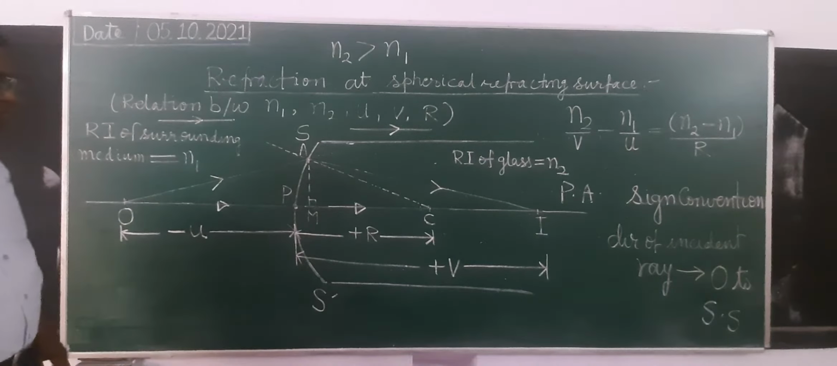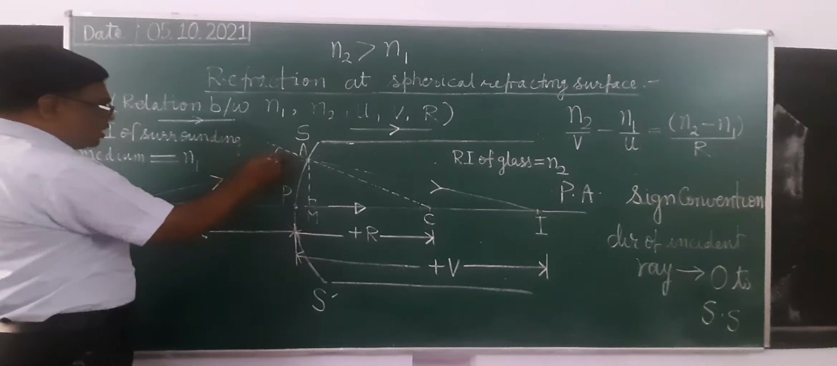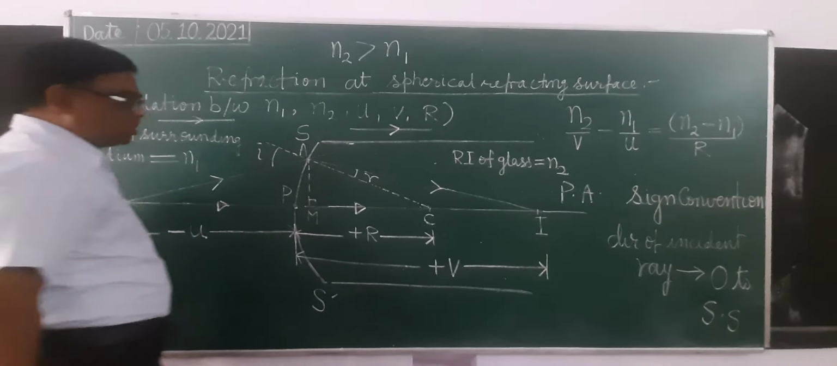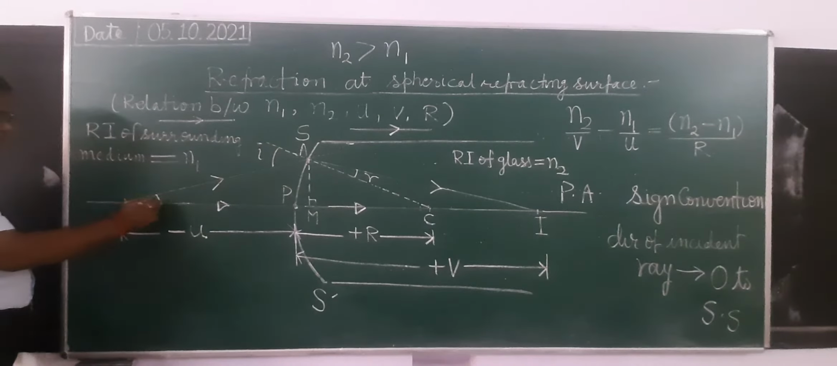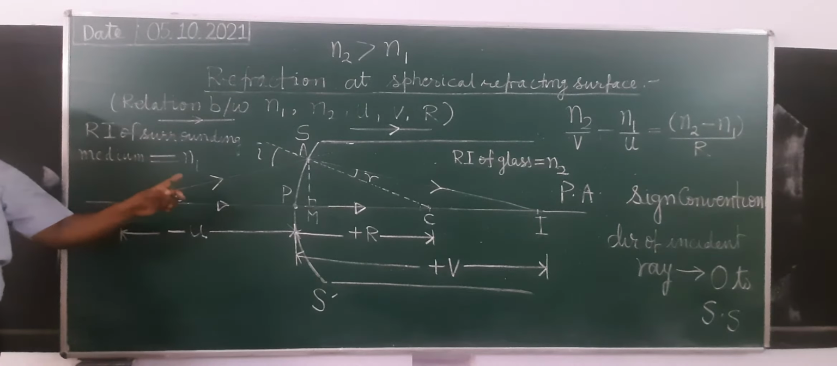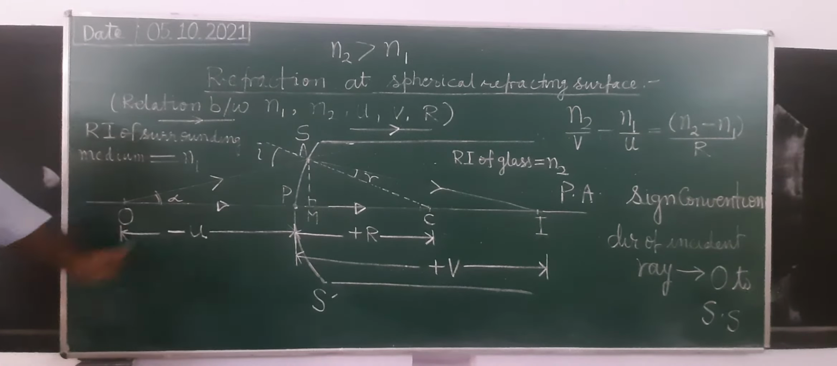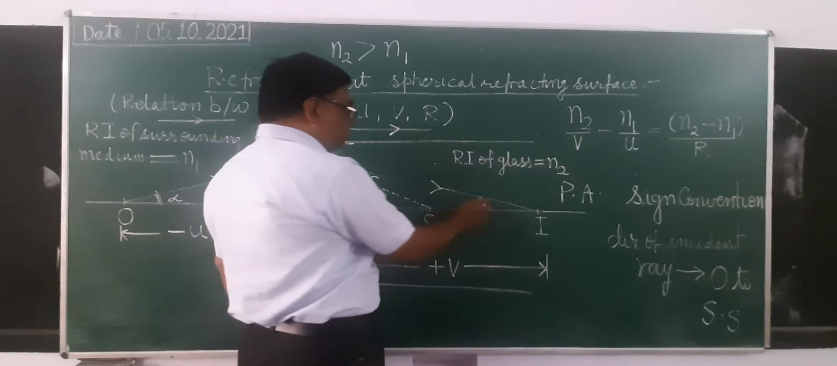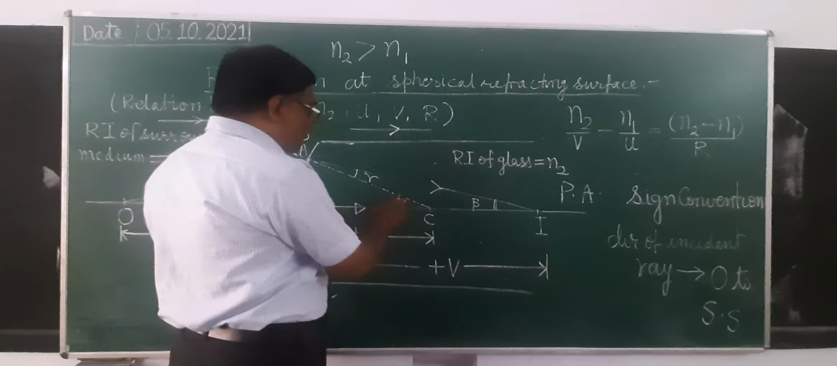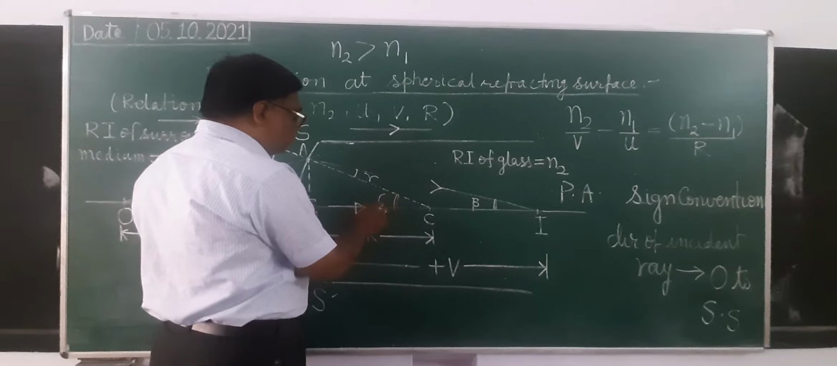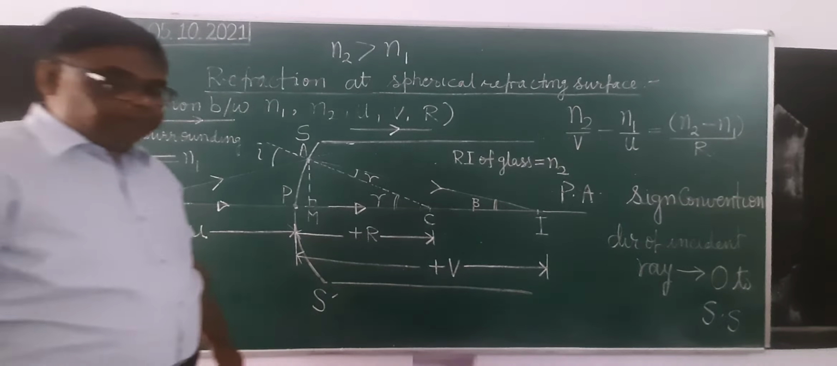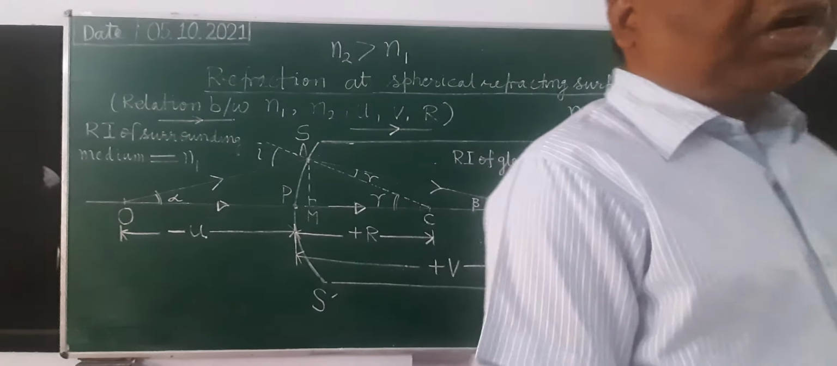How will you deduce? Here you take this angle as the angle of incidence. This is the angle of refraction. Then we have taken this angle as alpha, the angle which the incident ray makes with the principal axis. The angle which the refracted ray makes with the principal axis is beta. And the angle which the normal makes is gamma. Here we have assumed that the aperture is small.